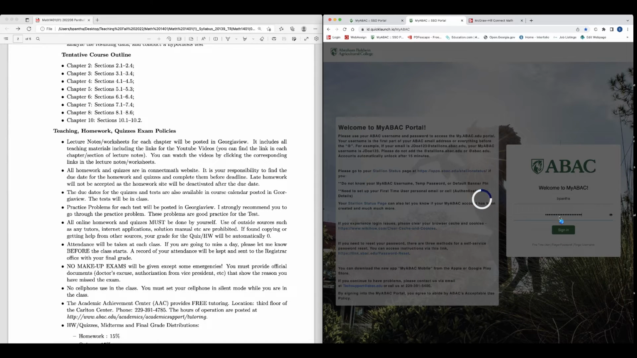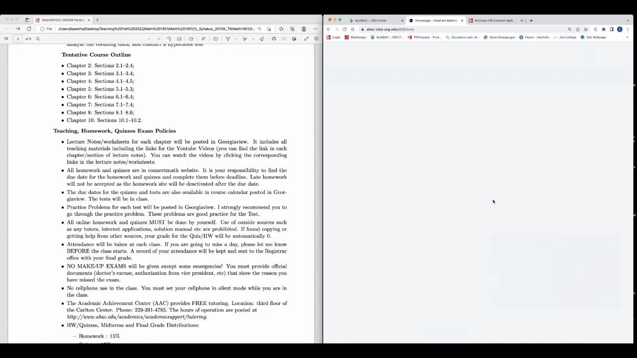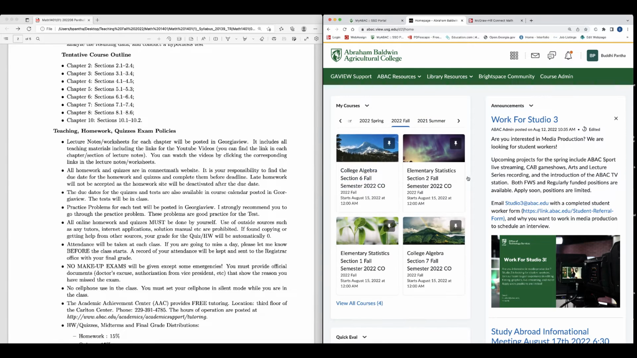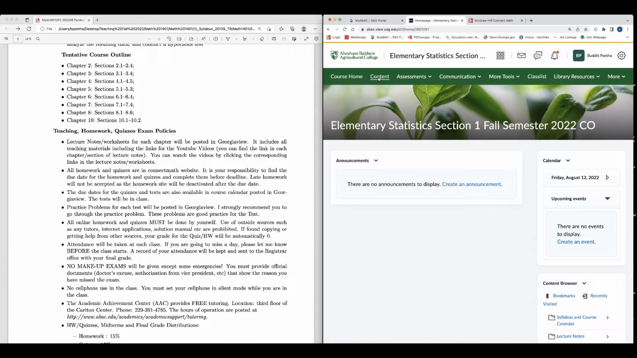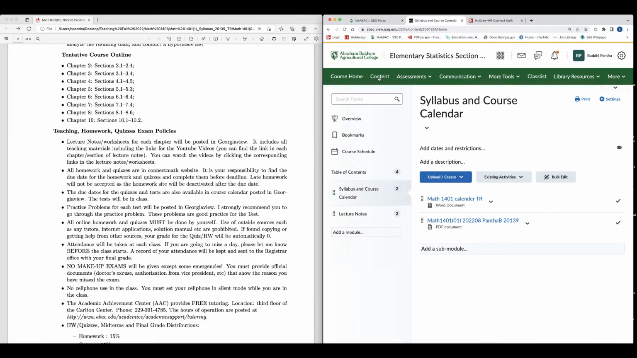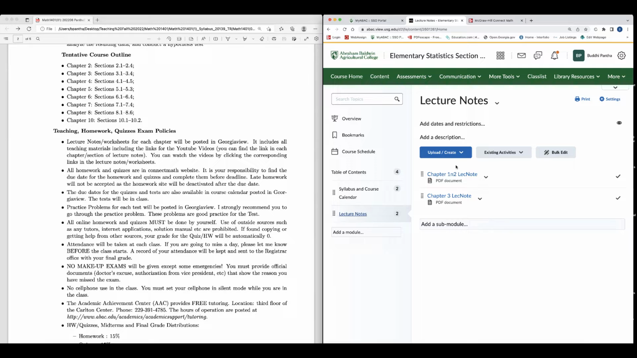All right. So you will see the lecture notes here. So elementary statistics, section 1. When I go to the content, you see the lecture notes here. If you click the lecture notes, then you see the chapter 1 and 2 lecture notes, chapter 3 lecture notes, like that. Once we are done with chapter 1, 2, and 3, there will be a test. And after the test, I will post lecture notes for chapter 4 and 5, and so on.